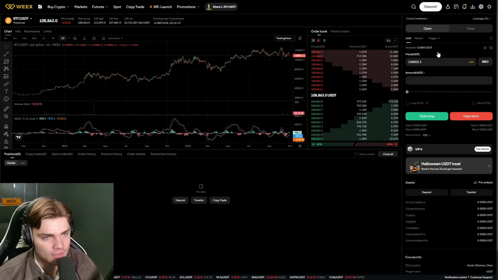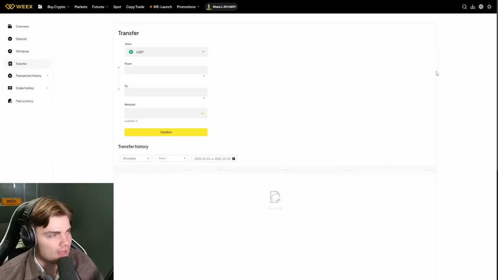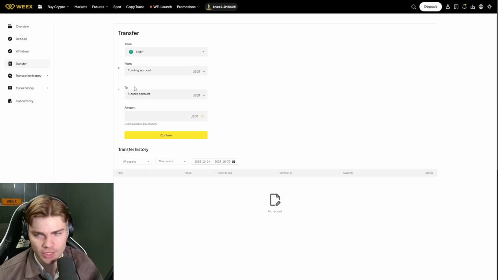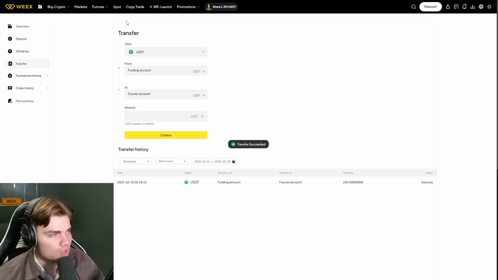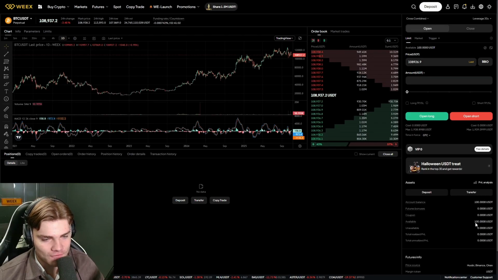So what we need to do is go to our profile again, and then we go to transfer, and they have different accounts. So we have futures account, spot account, and funding account. Now we are going to choose funding here, where we deposited our funds, and then to futures account where we are going to trade. As you can see right here, USDT available, we deposited $100, and then we can click on all and click on confirm. Once we have done that, we can go over to futures again, and then we will have available balance 100 USDT, as you can see over there.